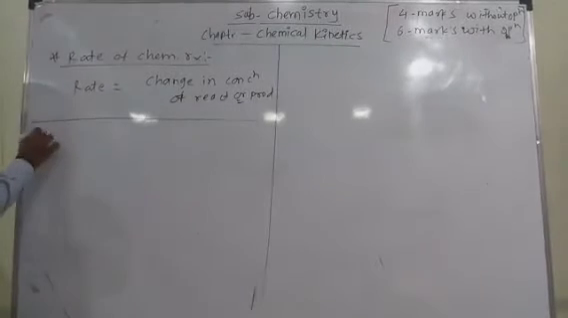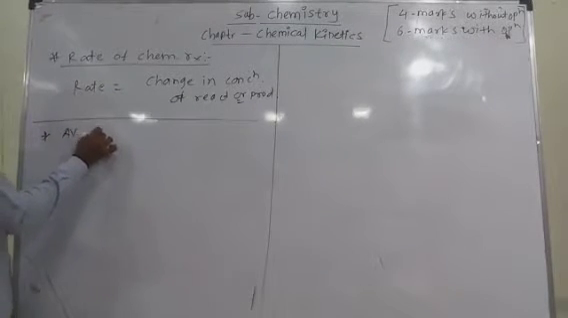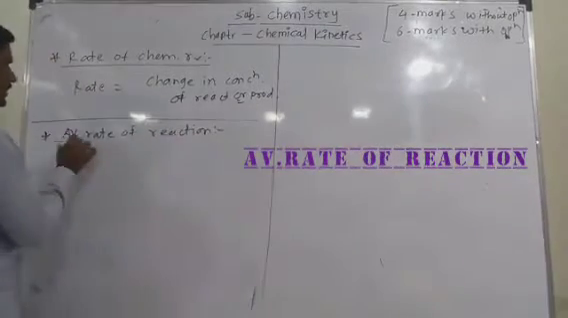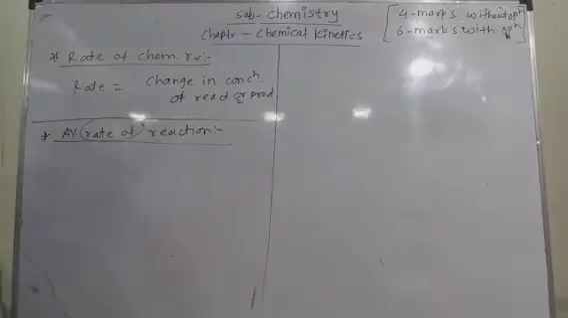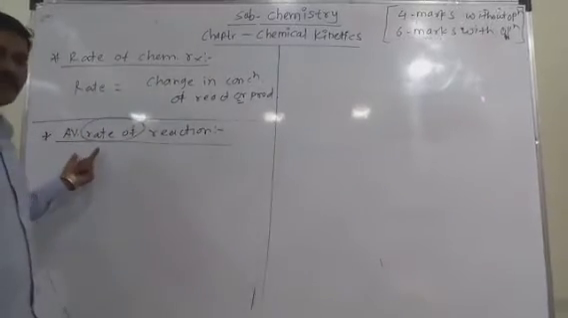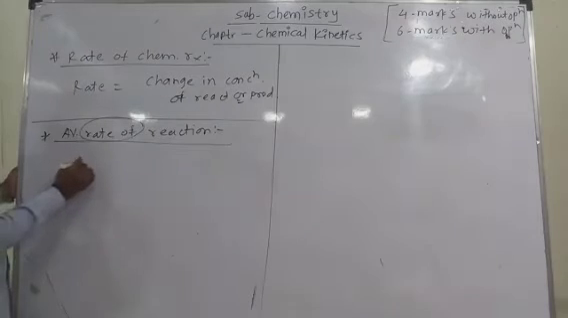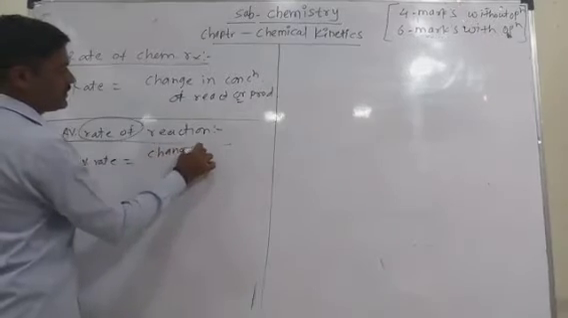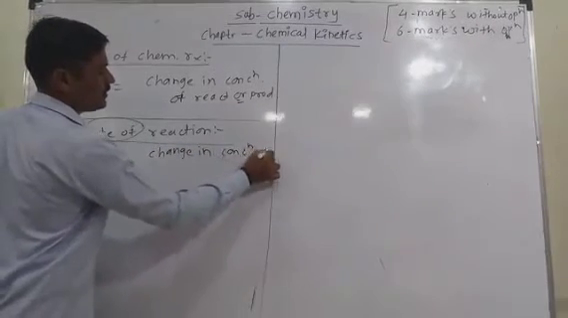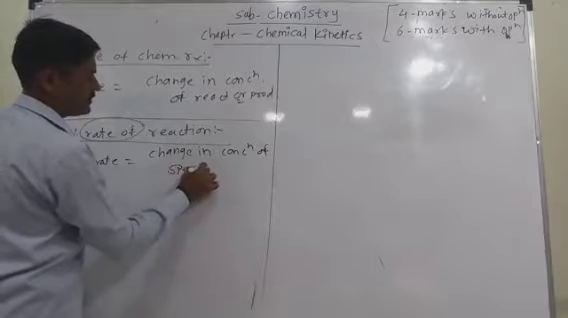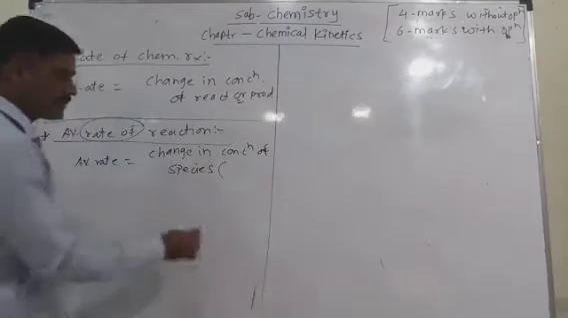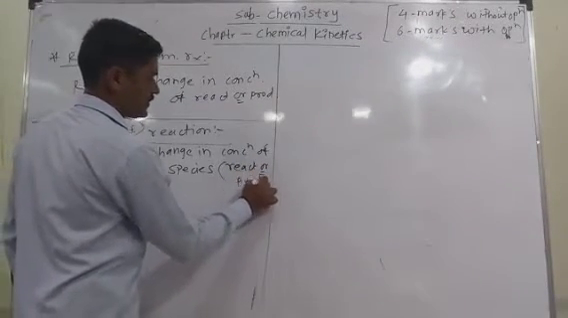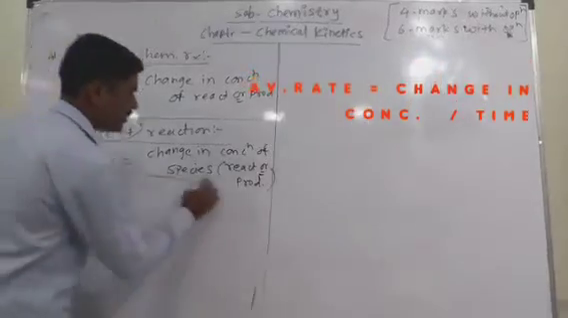Then the next point from that chapter is the average rate of reaction. Average rate of reaction. There is also the rate of reaction, but we have to take the average of that corresponding reaction. So average rate is equal to change in concentration of species. Which are the species? That species are the reactant or the product, divided by